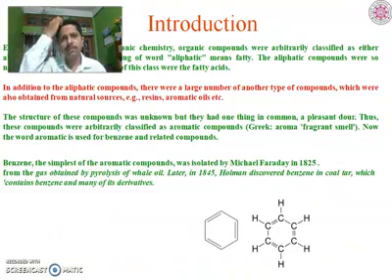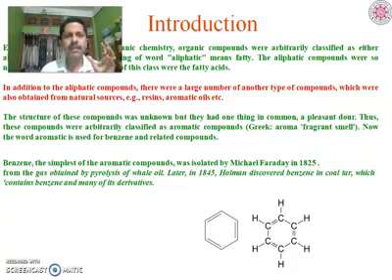So what is an aromatic compound? An aromatic compound is a compound which is particularly characterized by its smell. The smell it has is always unique. The smell you get from kerosene oil is unique. The smell you obtain from naphthalene, the naphthalene ball you use in clothes, and again jasmine oil, all these contain some aromatic compounds. That's why these are unique in smell. So aromatic compounds always possess some specific smell.